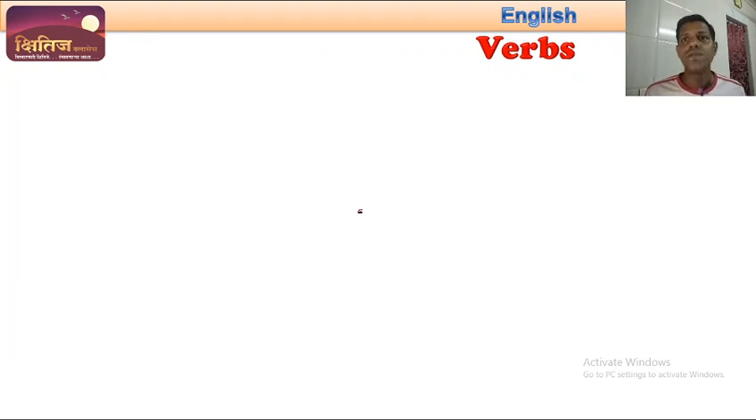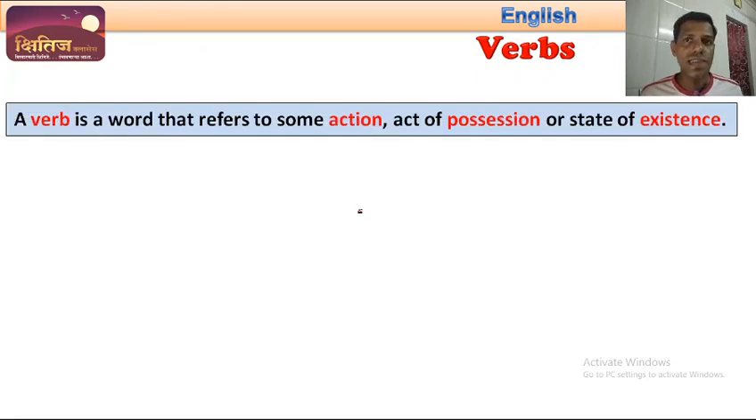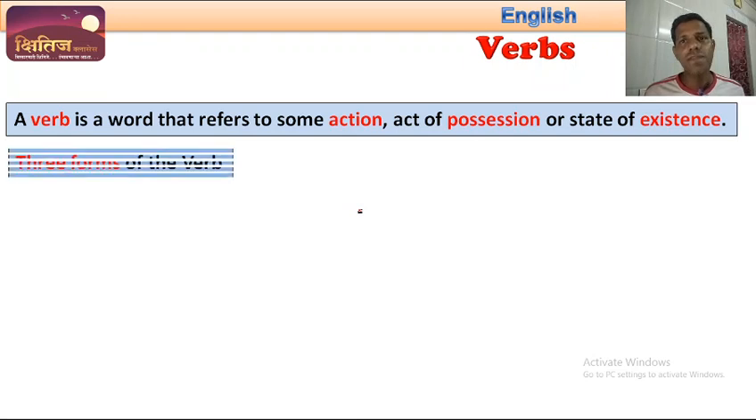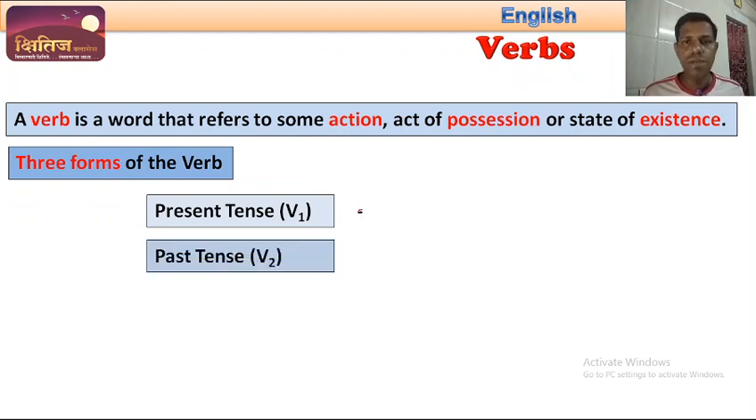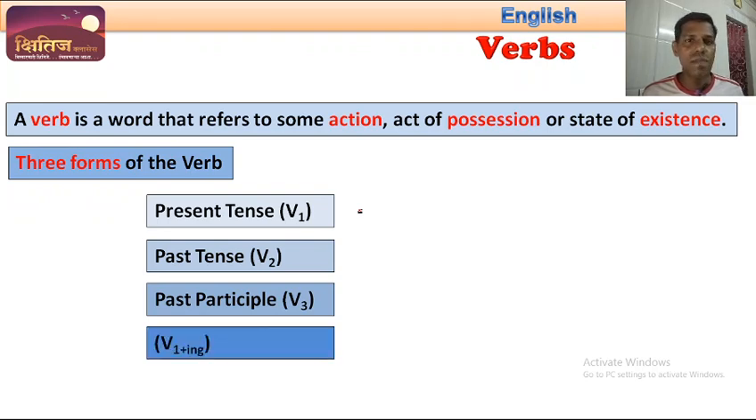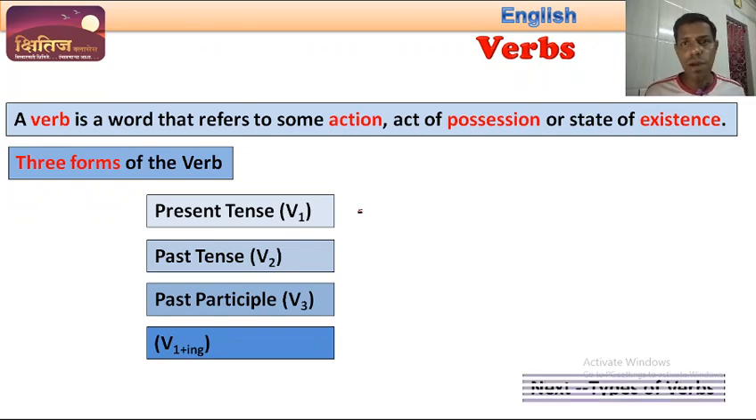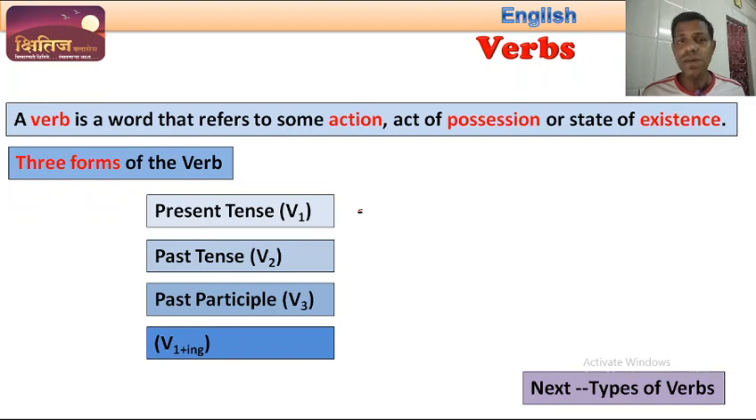Okay, so friends, today what we have seen is the meaning of a verb, that a verb is a word that refers to some action, act of possession, or state of existence. And we have also seen the three different forms of the verb, that is the present tense form V1, past tense form V2, and past participle form V3. And we have also seen the V1 plus ing form. Okay, so that is all for today's video. In the next video, we will be talking about the different types of the verbs.